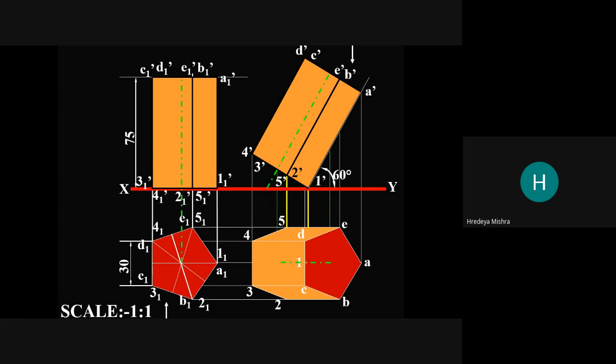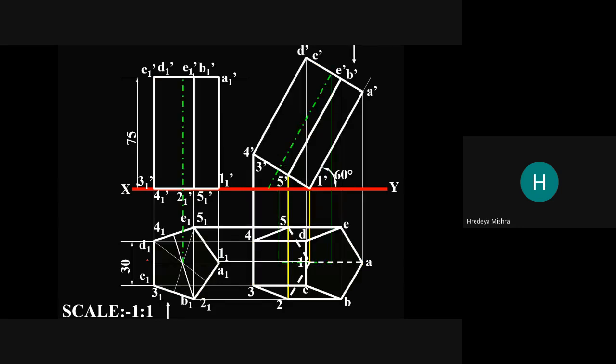Okay, so we can say this is the first front view, so this is named ABCD, and this is the second top view. From the second top view we are going to start here. See, we get the diagram now.